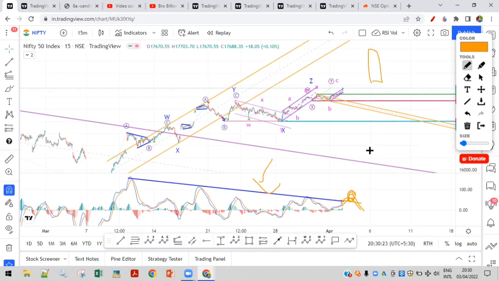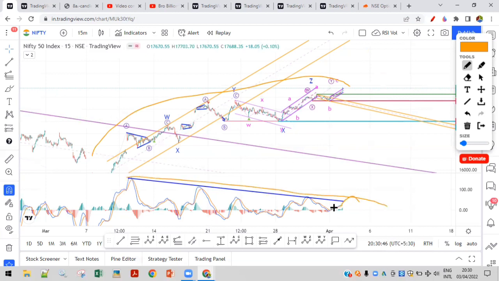That will be the signal for me to consider the downside of the market, because it has rallied very high, and the rally is sluggish. By the way, price is curving on the downside. Sorry, price is going up but it is bending, right? The price is bending, and MACD is going straight downside.